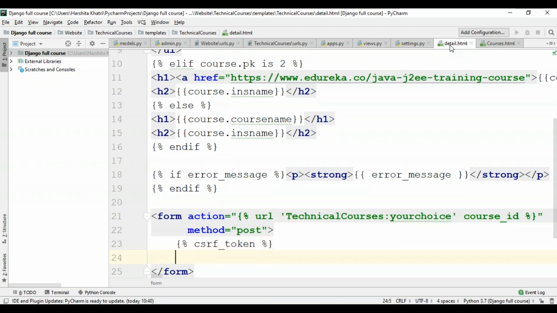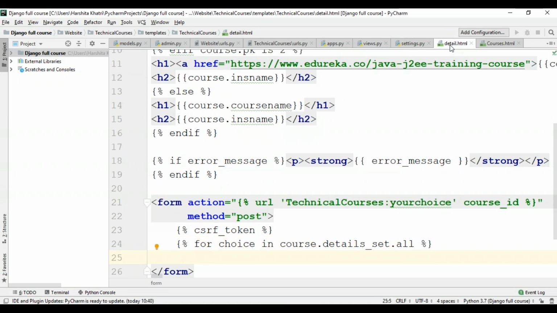Now I'll be making use of the for loop. So for choice in course.detail_set.all. For all the elements present within the detail set, I want to create an option for the user to select between the self-paced and the instructor-led courses.